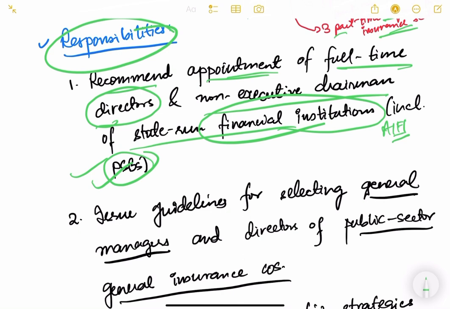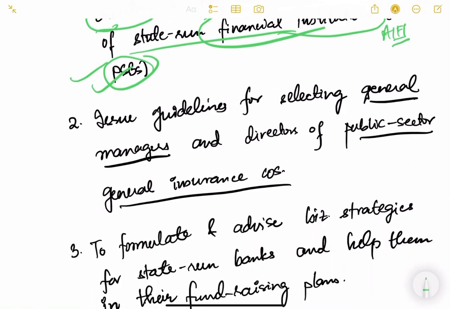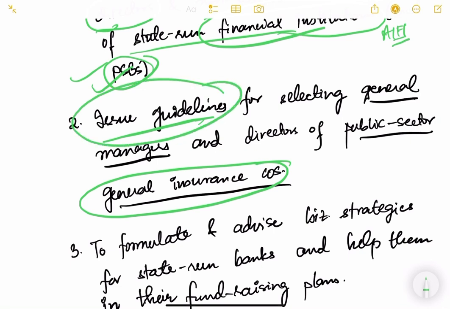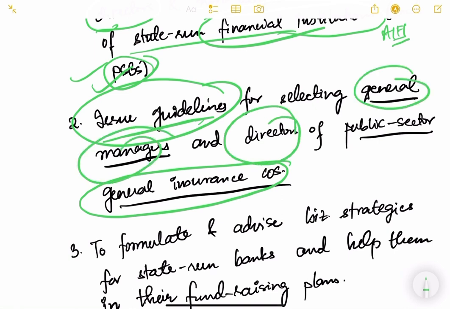And along with that, it can issue guidelines. It cannot recommend people to be the general manager or the director of the public sector general insurance company, but it can issue guidelines, that is, on what basis and on what criteria they should be selected. Who? The general managers and the directors of the public sector insurance companies. One thing you need to understand, that general managers are subordinate, they are below the directors. The general manager gets promoted to being the director of the organization. So this is just for your knowledge.